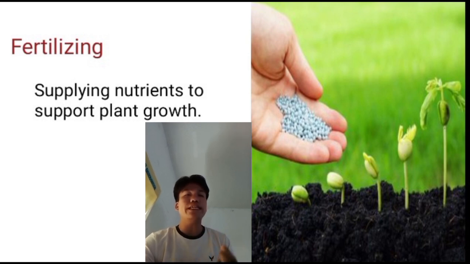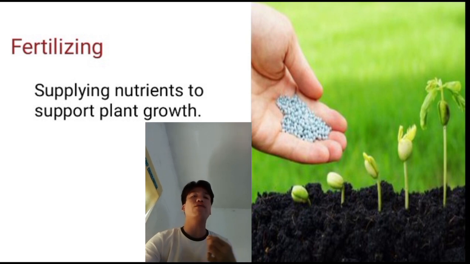Second is fertilizing. Fertilizing is supplying nutrients to support plants' growth. Fertilizers are important for planting because they provide nutrients that plants need to grow and stay healthy. Fertilizers help plants grow flowers, fruits, and seeds and develop a healthy root system. However, too much fertilizer can be harmful to plants and the environment. Applying too much fertilizer can burn or kill plants' roots, and it can also release harmful greenhouse gases into the